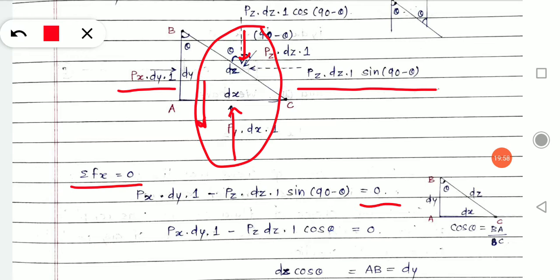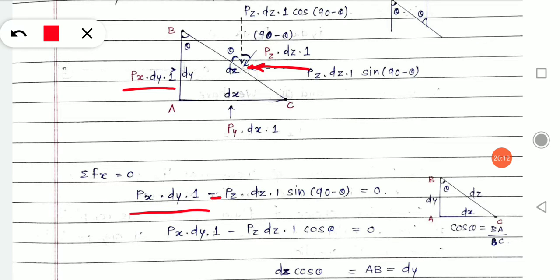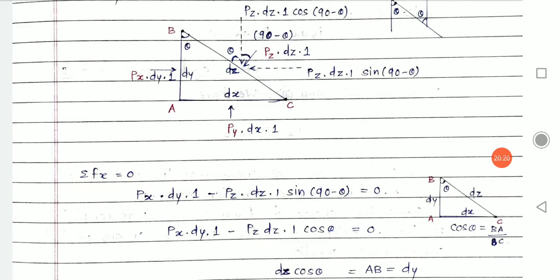The only two forces acting in horizontal direction are Pz and Px. So let's summarize it. Px into dy into 1 minus, because it's in the opposite direction, Pz into dz into 1 into sine 90 minus theta. How did I split our forces into two directions?